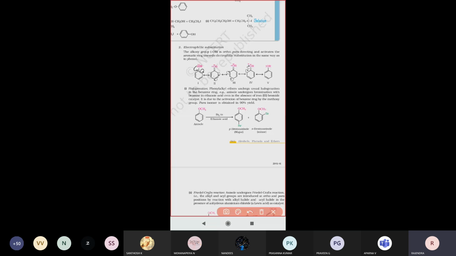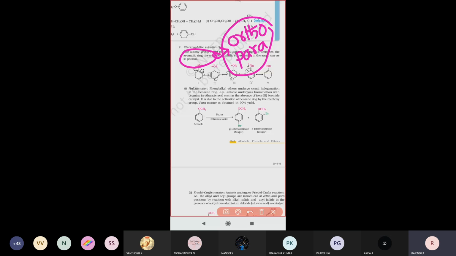The electrophile will be directed to one of two positions: the ortho position, or the para position. These groups direct at ortho and para positions because they activate the aromatic ring. So the electrophile attaches only at the ortho or para position.